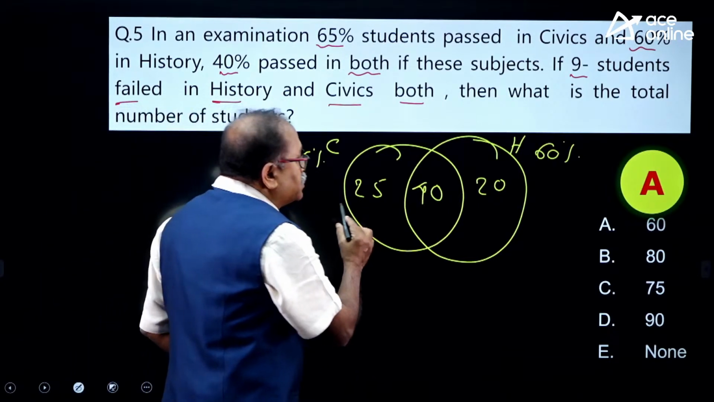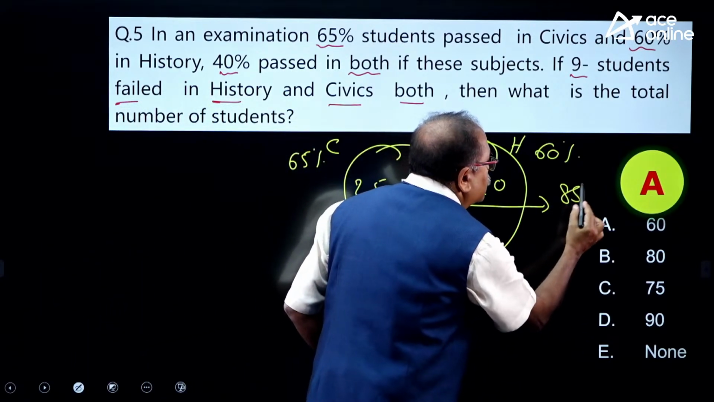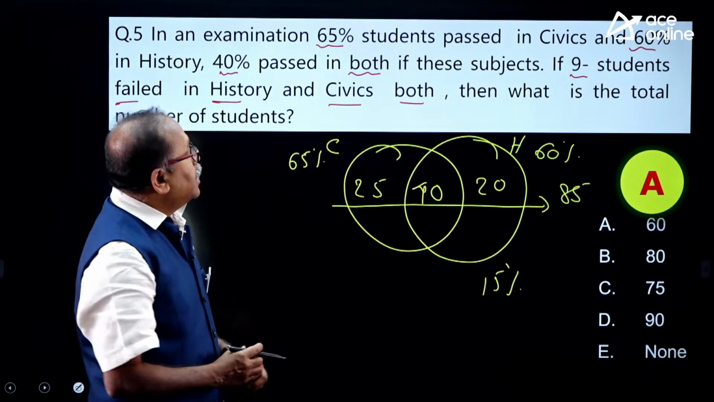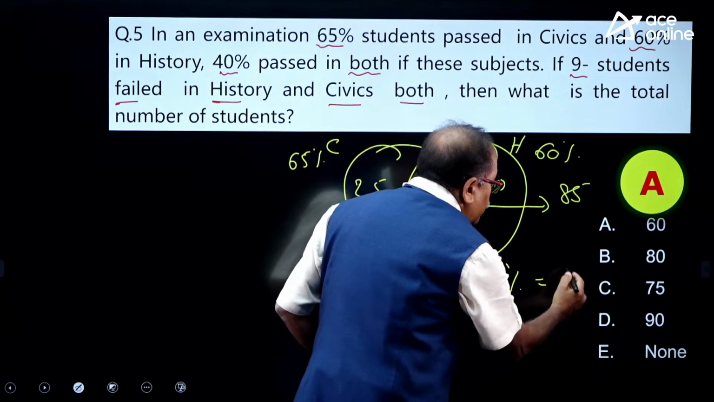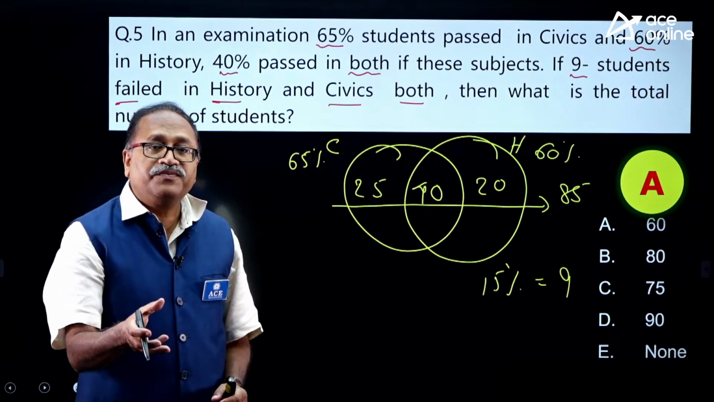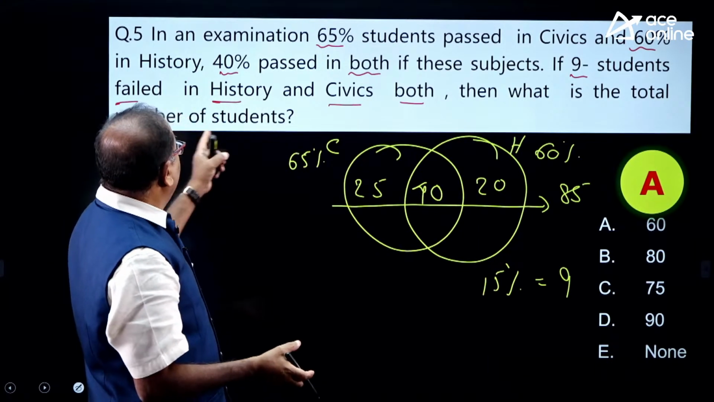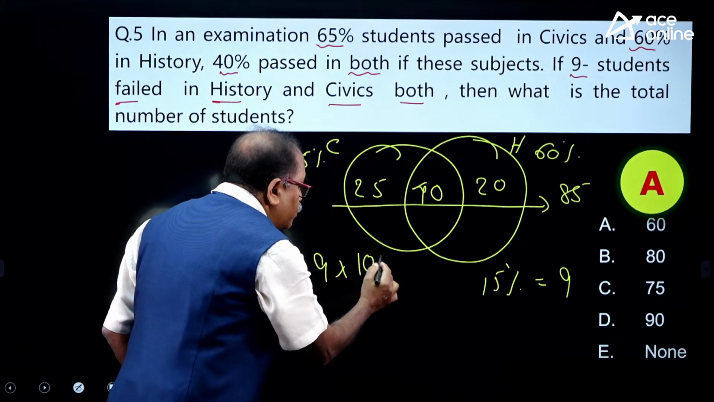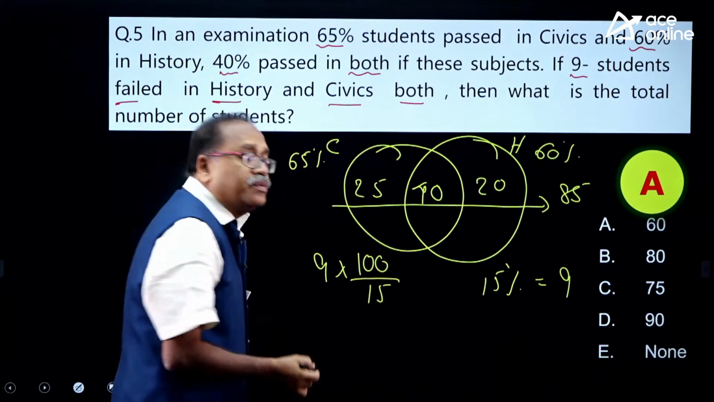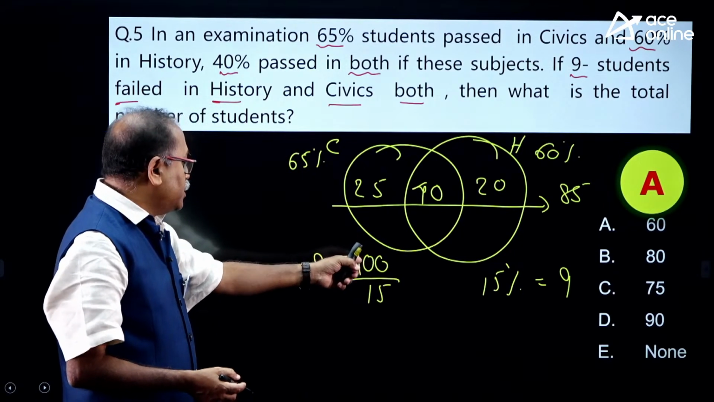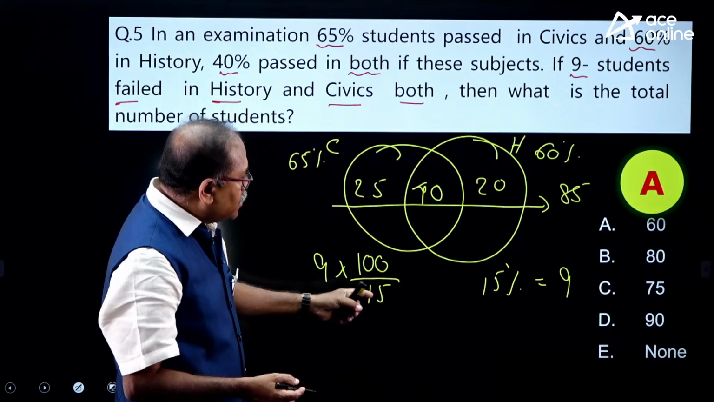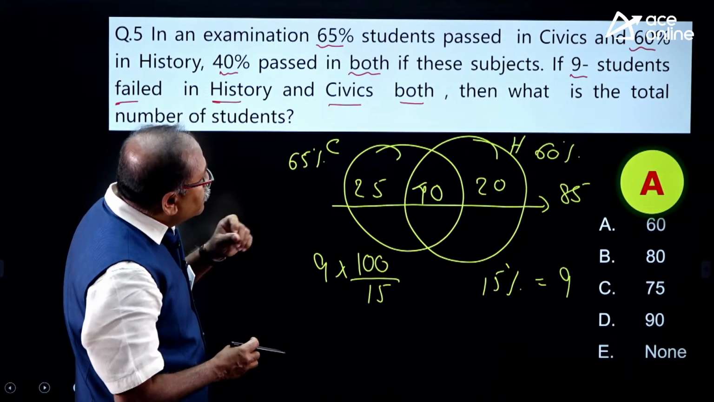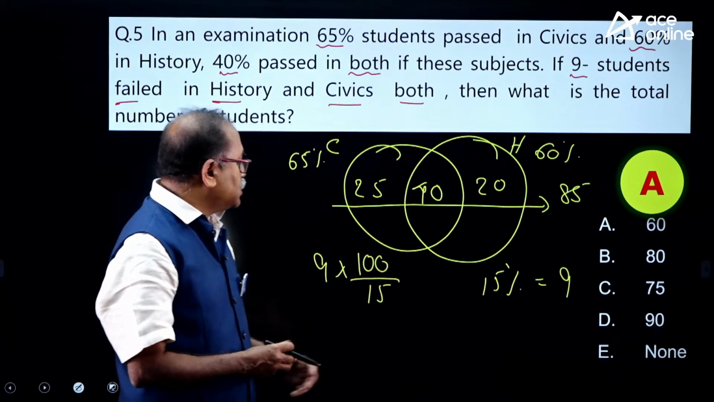So if 85% of students have passed in one or the other subject, there are 15% of students who did not pass in any of the subjects. And the number of students who did not pass in any of the subjects is 9. That means 15% is 9. Then what is the total number of students? What is 100%? Obviously it's a very stereotypic question. If 15% is 9, then what is 100%?